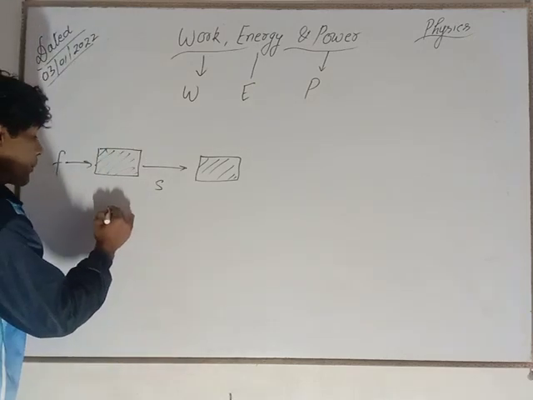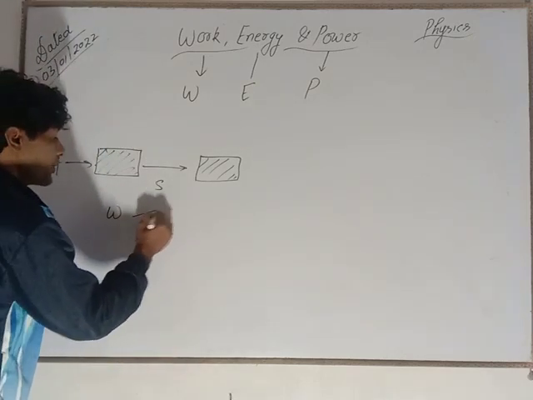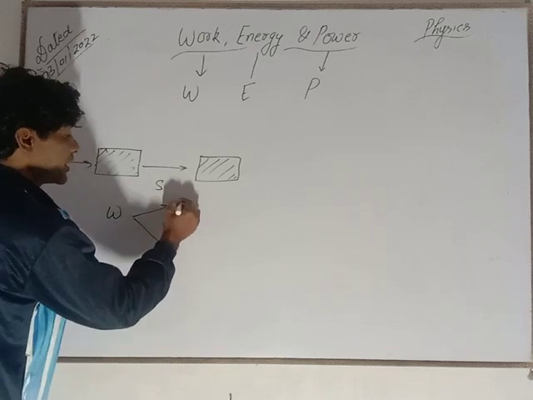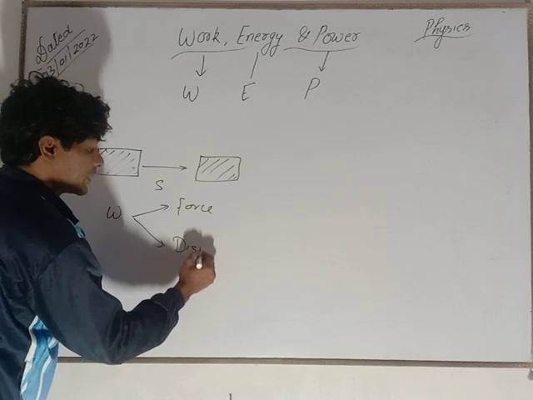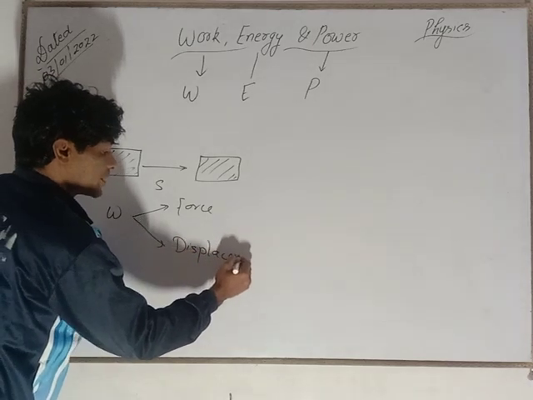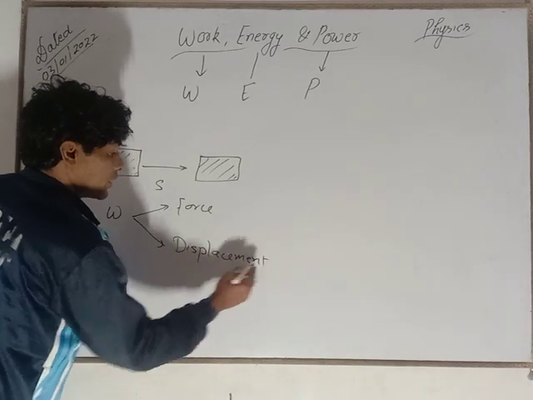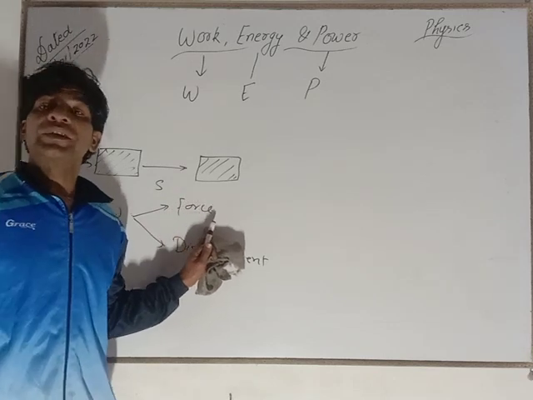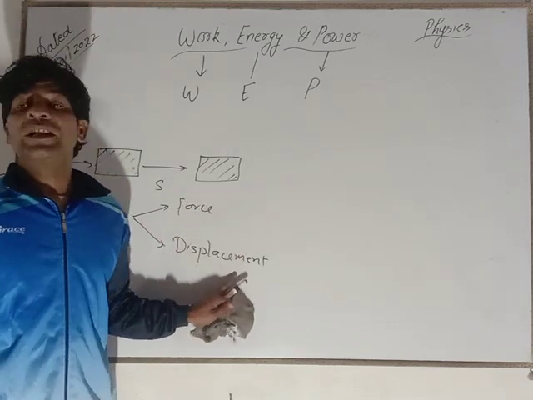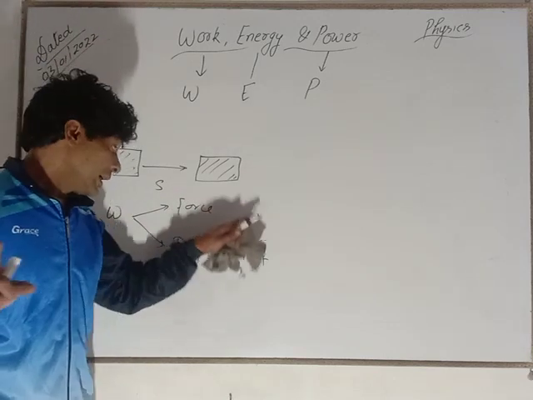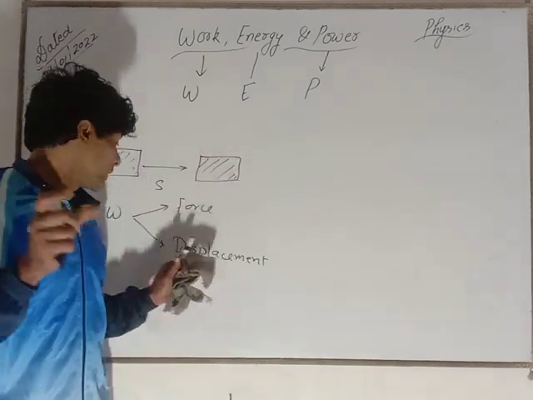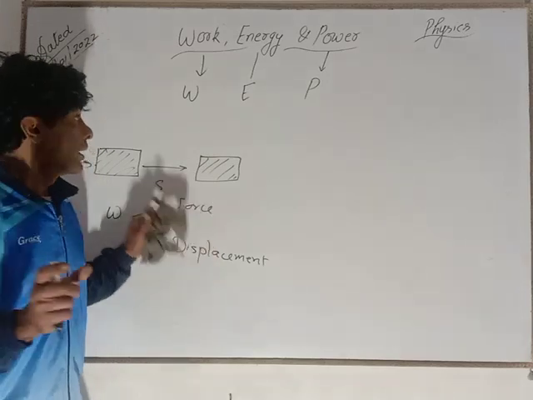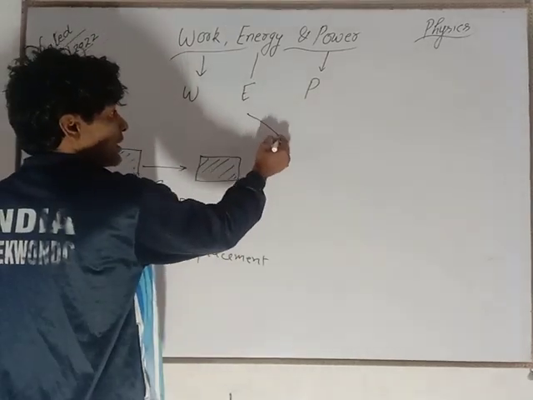It means work depends on two physical quantities, force and displacement. When any force is applied and there is displacement, work is said to be done.